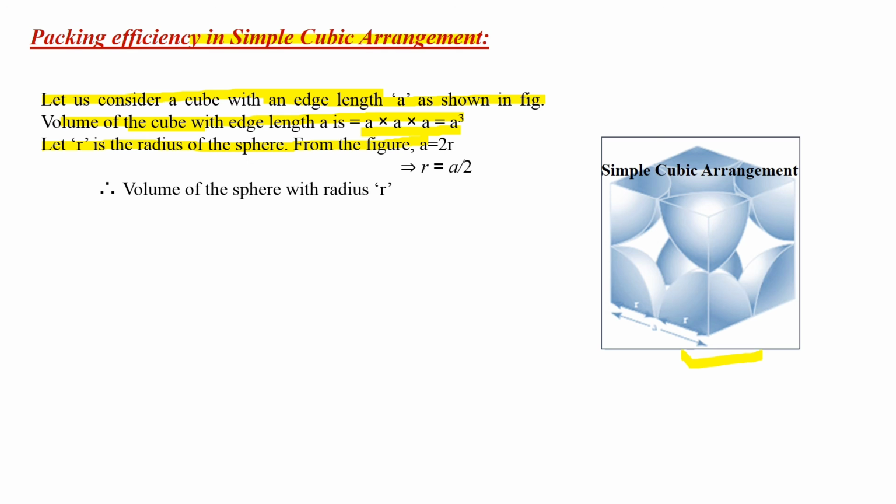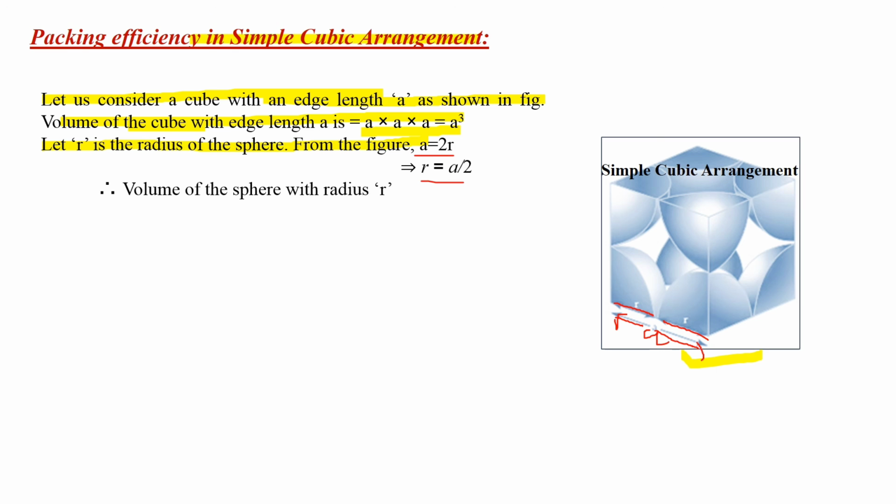This is the R and this is the R. So 2R is equal to A. This is the A, and A is equal to 2R.